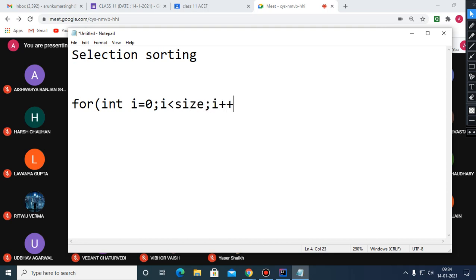It goes up to size, and here j starts from i plus 1, and it is going up to size, and this is j plus plus.